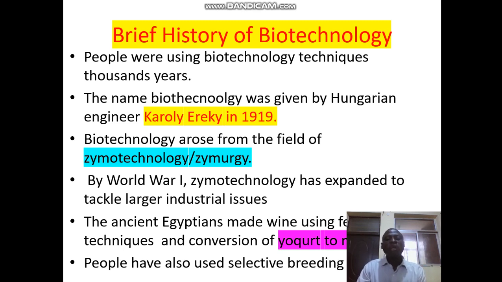By World War I, zymotechnology had expanded to tackle large industrial issues. Therefore, the ancient Egyptians made wine using fermentation techniques and conversion of milk to yogurt. People also used selective breeding and all this technology.